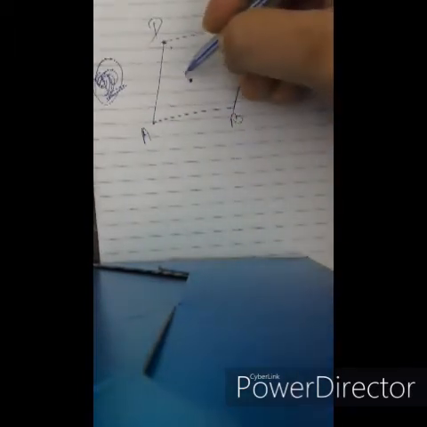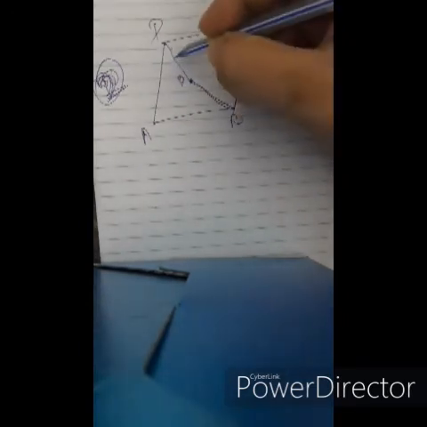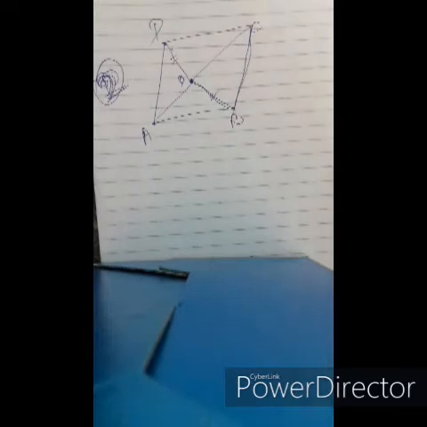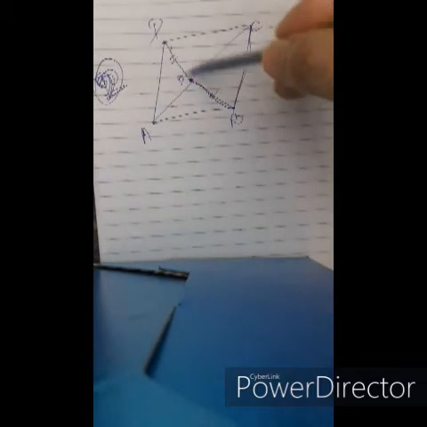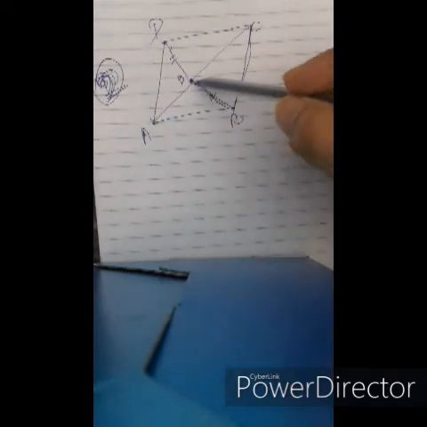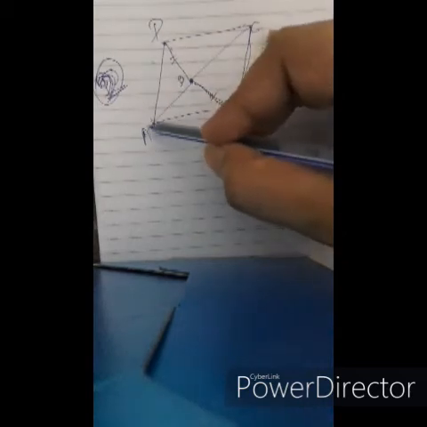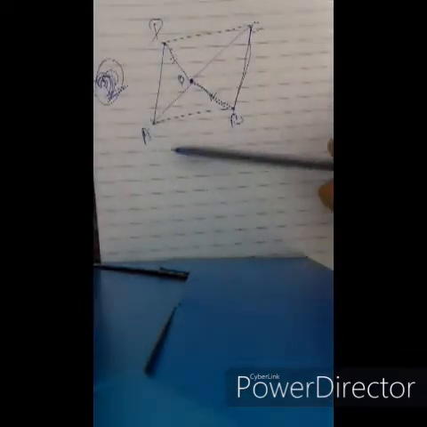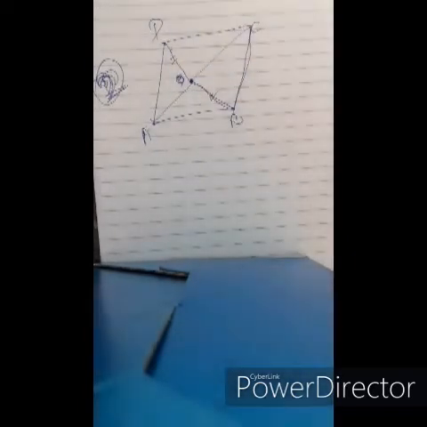That is, it is given that point O is taken and OD equals OB. Now let's join AO and OC of the rhombus. We have to show that AO and OC are in the same straight line. In other words, we have to show AOC is a straight line, where it is given that OD equals OB in a rhombus.